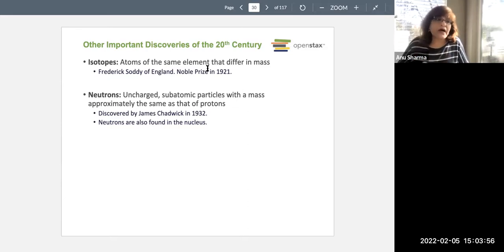For example, hydrogen. Hydrogen has 3 isotopes. Hydrogen, just a normal hydrogen, contains 1 proton and 1 electron. No neutron. Deuterium contains 1 proton, 1 electron, but 1 neutron also. And tritium is another isotope of hydrogen, which contains 1 proton, 1 electron, but it contains 2 neutrons.